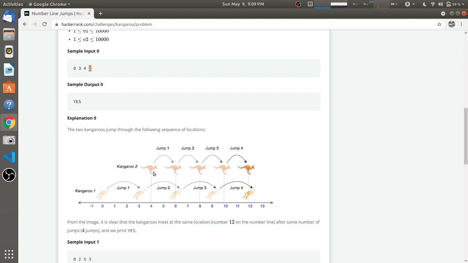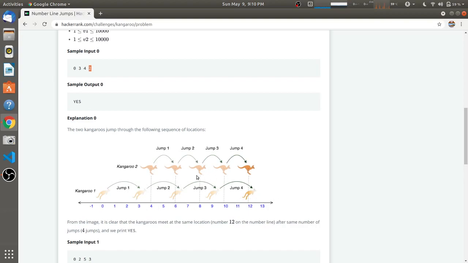So these kangaroos will meet at 12 because kangaroo 1 has more speed than kangaroo 2, as it has a speed of 3 meters per jump and kangaroo 2 has 2 meters per jump. Even if kangaroo 2 is starting 4 meters ahead of kangaroo 1, still they will meet because kangaroo 1 has more speed than kangaroo 2. If that is not the case, then they will never meet, because if kangaroo 2 has more speed than kangaroo 1, then kangaroo 2 will go ahead of kangaroo 1, and they will not meet at any point on this positive x-axis.